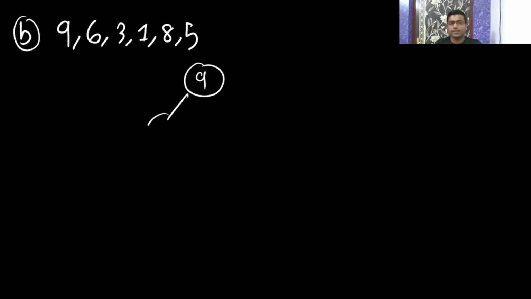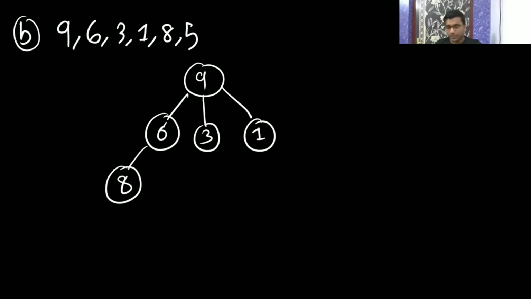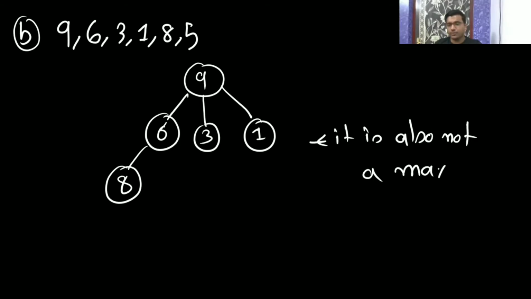9, then 6, then 3, then 1. So maximum is at the root, fine. So till now it is a max heap. Then you have to insert 8. After insertion of 8, see, 6 is not greater than 8. So parent is not the maximum. It is also not a max heap.